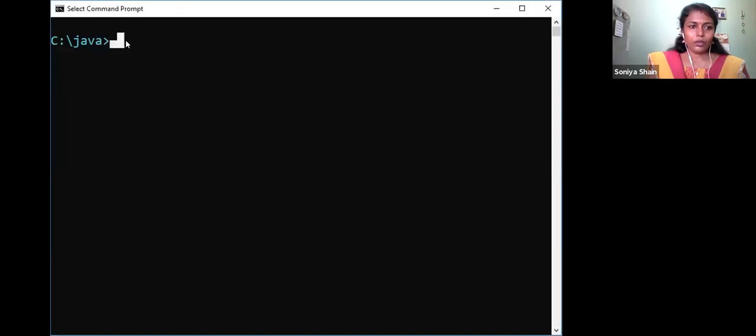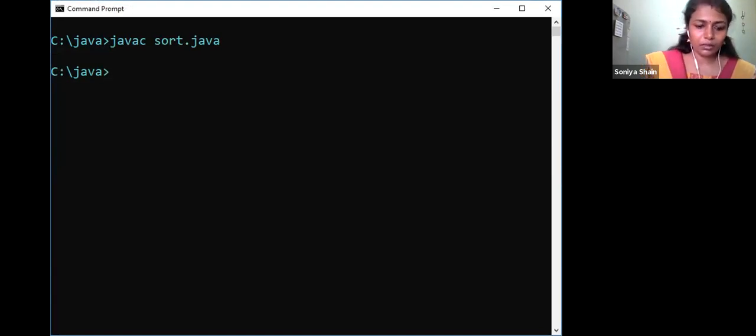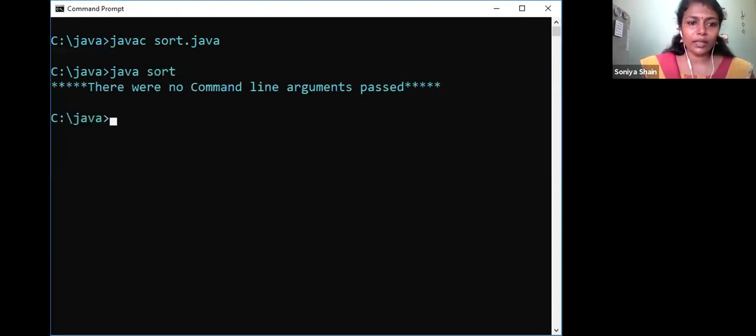So next I will share the command line once again. Our program name is sort.java. Compilation is success. Java sort. I am not passing the command line arguments, so there were no command line arguments. Then next I will go for passing the command line arguments.